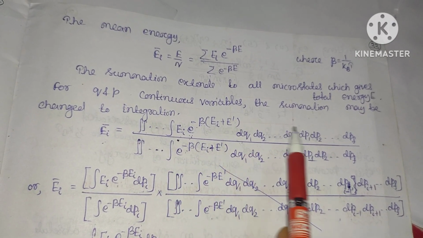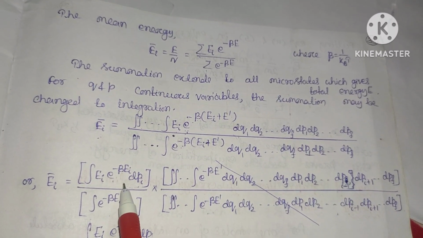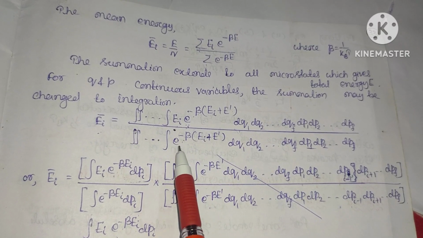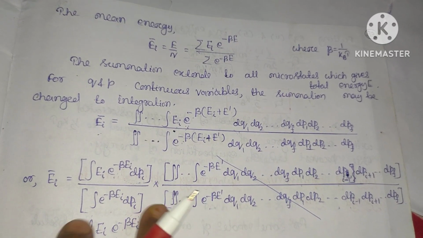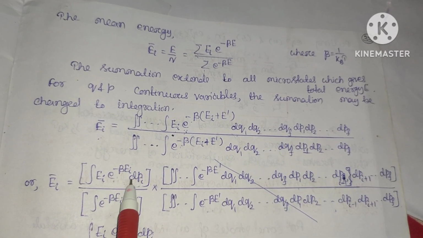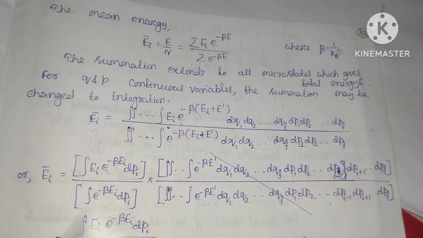Again, this will be your dq1, dq2 and so on, excepting this dpi term. Clear? Similarly, divided by exponential minus beta ei dpi. So this term gets separated. Here is the presence of the ei term with your exponential term. Here there will be no energy term because this is your number of particles.